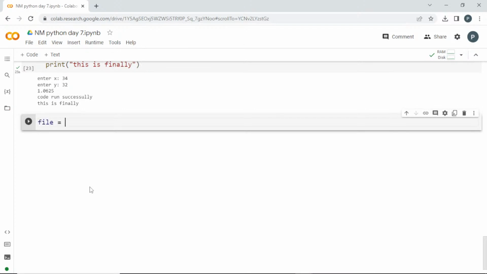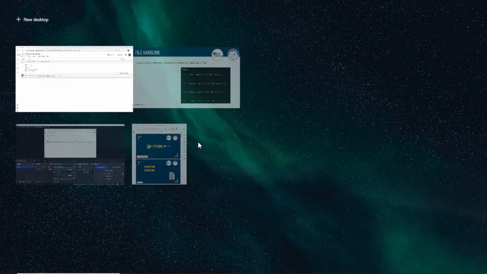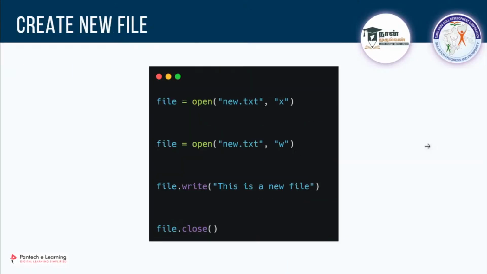File is equal to, using the open option, I have to give a file name. Since it is already available, I can give the path and I'm just going to read it, so this will be the R mode. I'll tell you how to read the file.